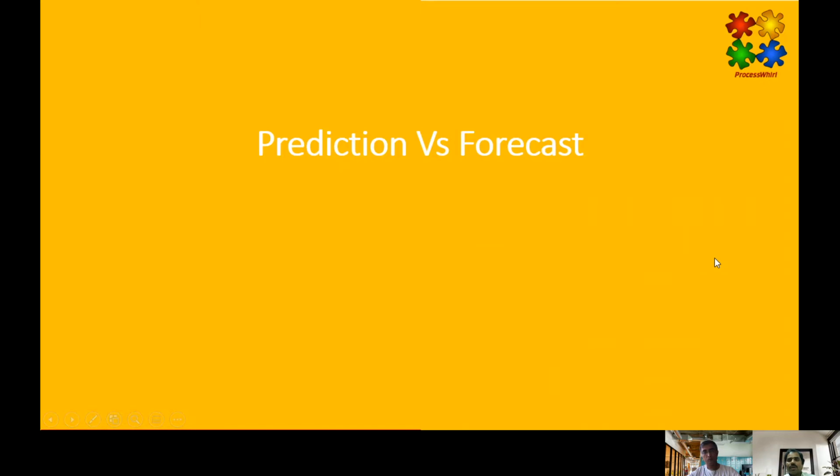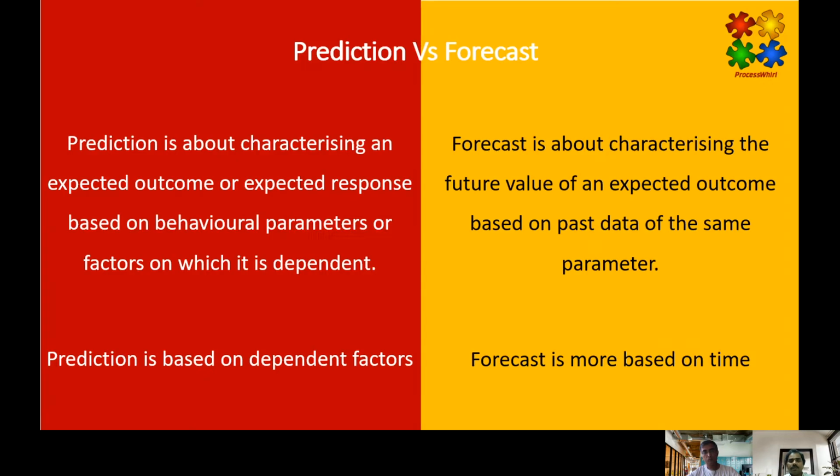So what is forecast versus prediction? Prediction is about characterizing an expected outcome or expected response based on behavioral parameters or factors on which it is dependent. Whereas a forecast is about characterizing the future value of an expected outcome based on past data of the same parameter. Prediction is based on dependent factors, and forecast is more based on time. That is the major difference between prediction and forecast.